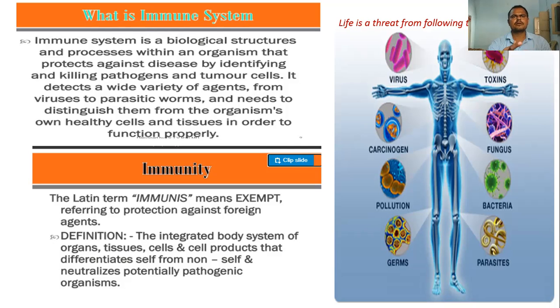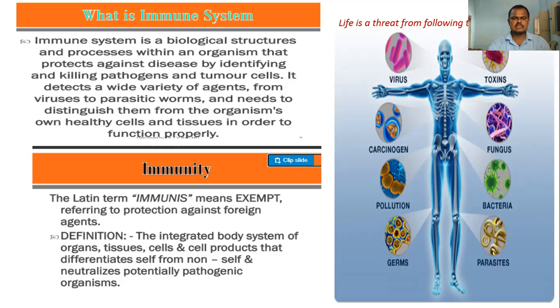Then killing. Not only killing, it may neutralize or destroy or kill the pathogen. And also tumor cells. Tumor cells are cells which have been converted to tumor cells. Those cells are also protected against by destroying them.